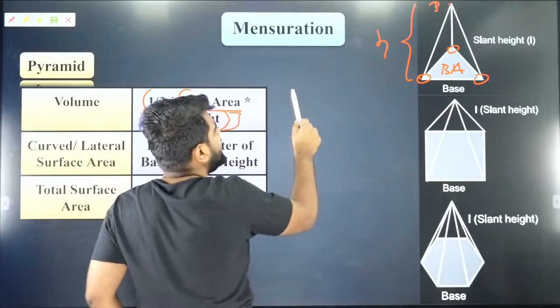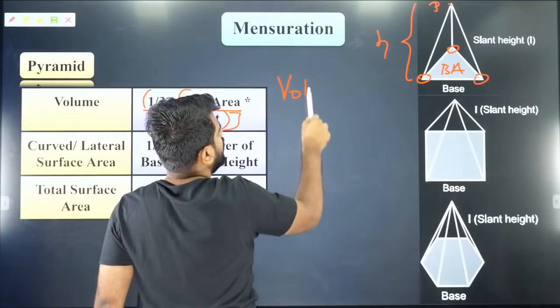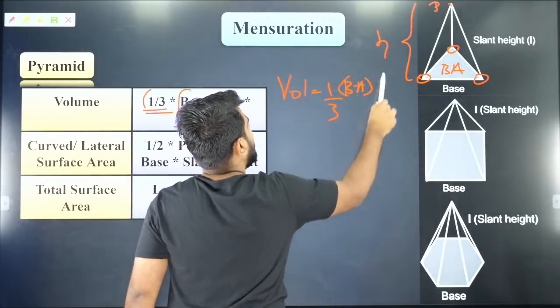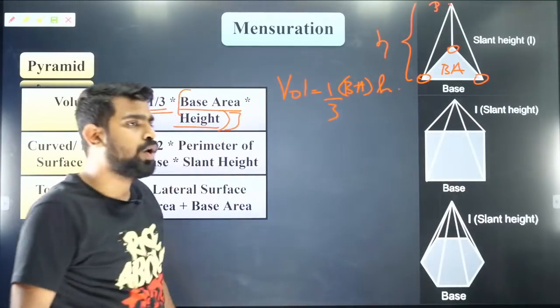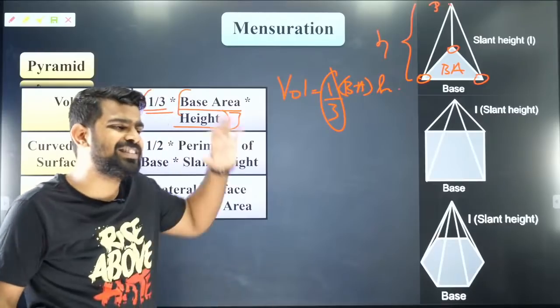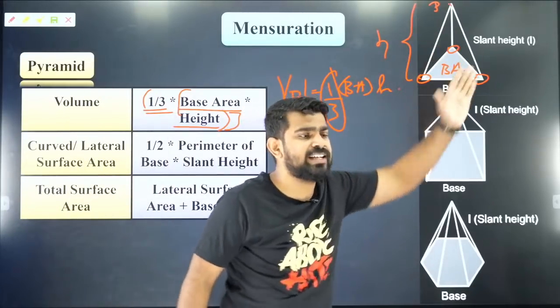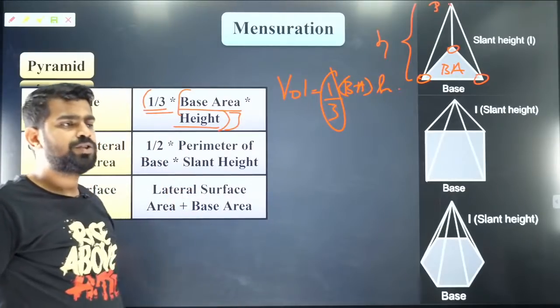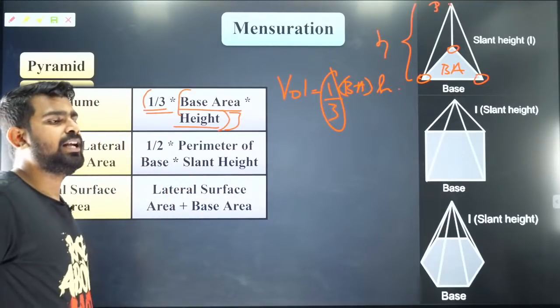Volume of pyramid is equal to 1/3 into base area into height. I hope you guys got it. So for pyramids, you need to multiply by 1/3. For prism, it is directly base area into height. I hope you guys are all clear with it. Everybody? So shall we move forward?